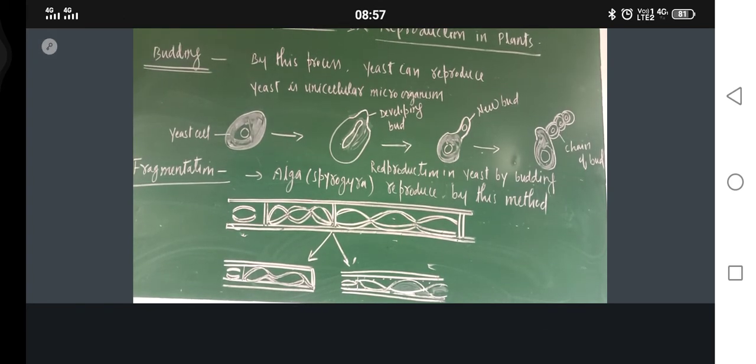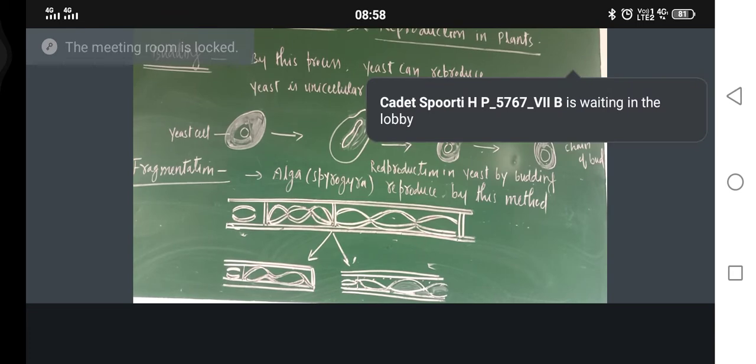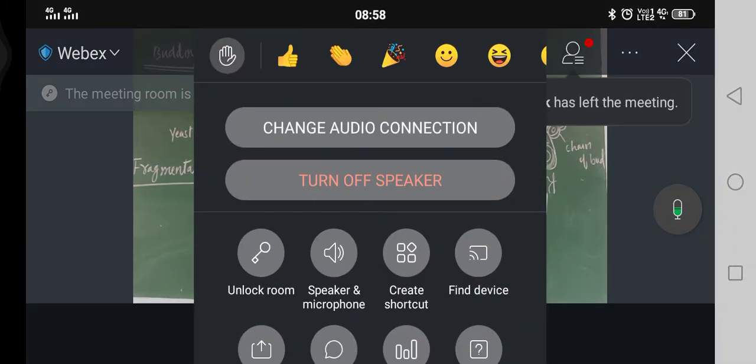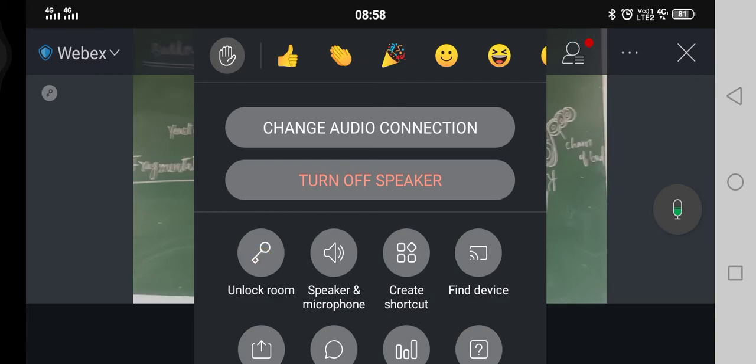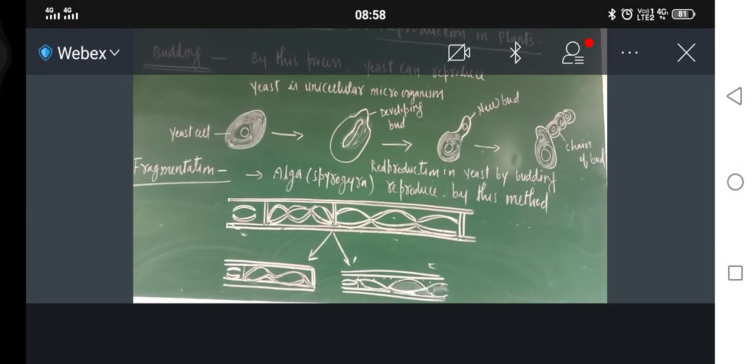That circular structure is called the nucleus. Okay, and in the second diagram, that nucleus also starts dividing, and some portion is going to the newly developed bud.